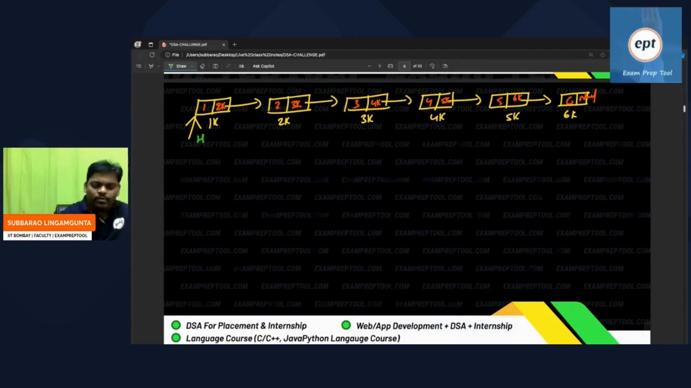Take one more variable. Current node is equal to head node. Next one, before current node. Assume null. Before current node, assume that that is also null. So I took three variables. One is the current node. One is before current node, which is null. Just I took three variables.